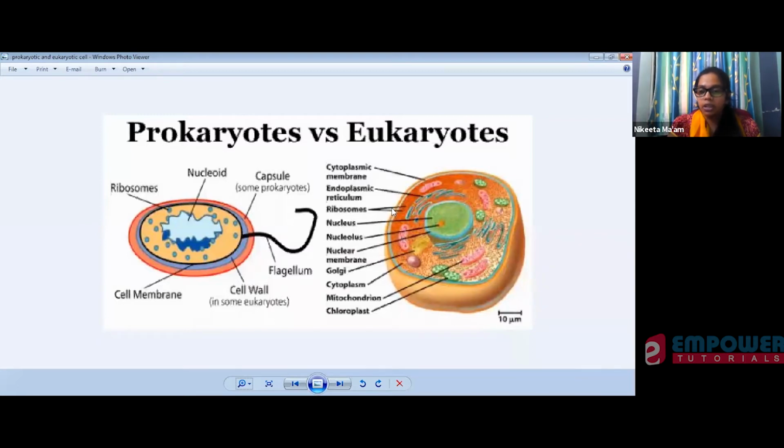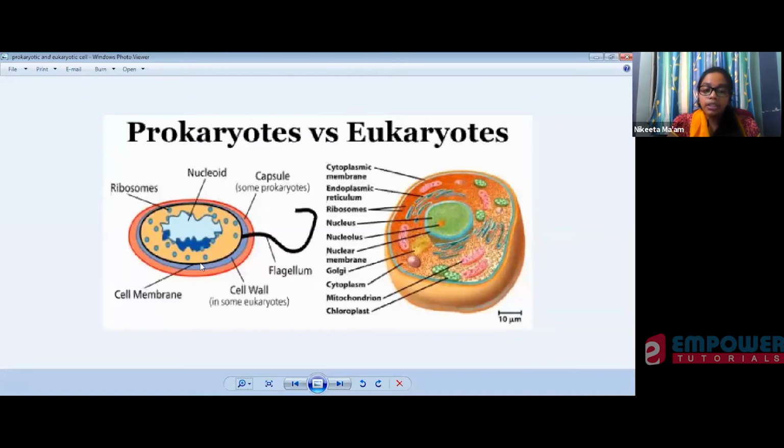Now in a multicellular organism we have legs and everything, so we can move. But how will a prokaryotic or unicellular organism move? With the help of this flagella. Then some organisms may have a cell wall, some may not, but most bacterial or prokaryotic cells have a cell wall. Then they have a cell membrane, which separates your cellular content from the cell wall. So you have first the cell membrane, then the cell wall.